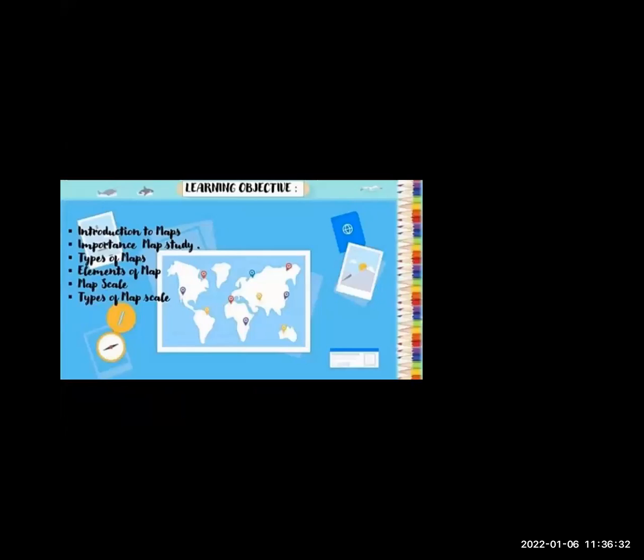Okay, so our learning objectives are, first one, introduction to map. So what is a map and why is map study so important in geography? Okay, we have seen then different types of maps, then elements of maps, then map scales and types of map scale. So students, let us understand what are maps.